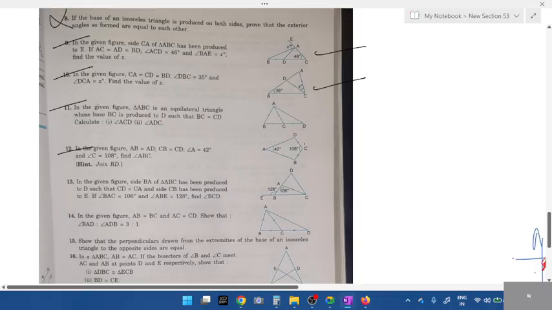12th question. A kite image is given. Kite diagram. This is what I told. A kite. This is how a kite looks. And kite, very simple question. 42 degrees given, 108 degrees.